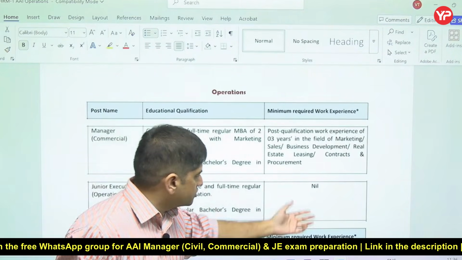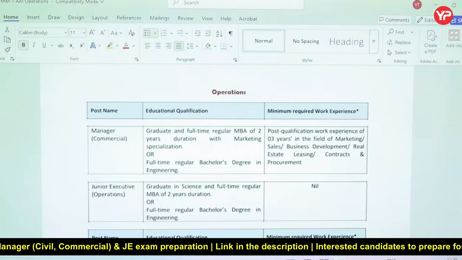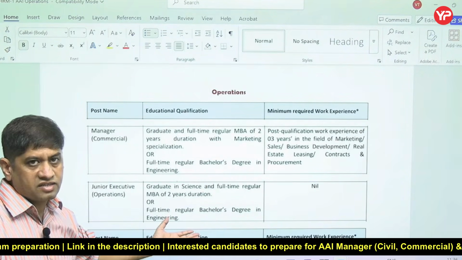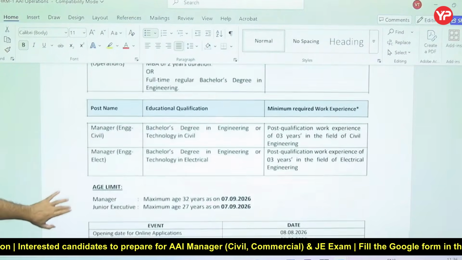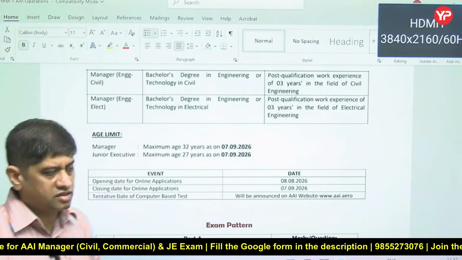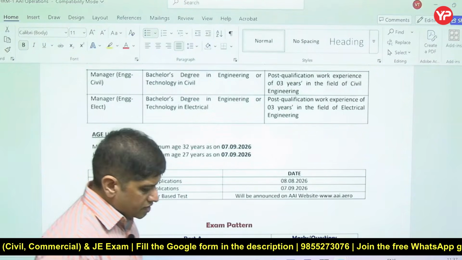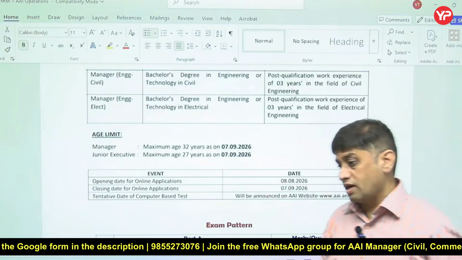No job experience is required for junior executive, but for manager 2 years of job experience are required. Any engineering graduate can write this exam. The qualification required is only that, and you can apply for this job till 7th September, and the exam can be by the end of September.